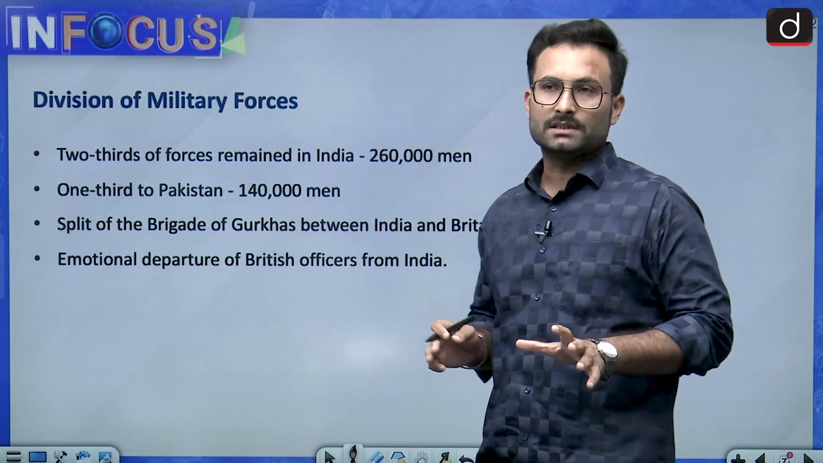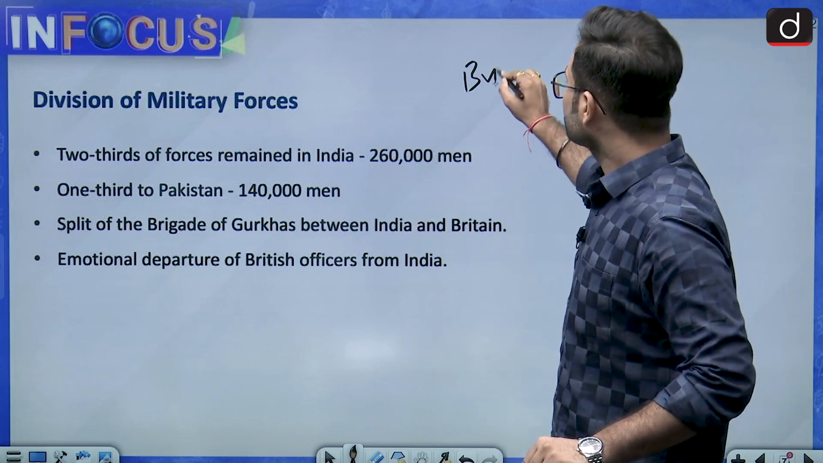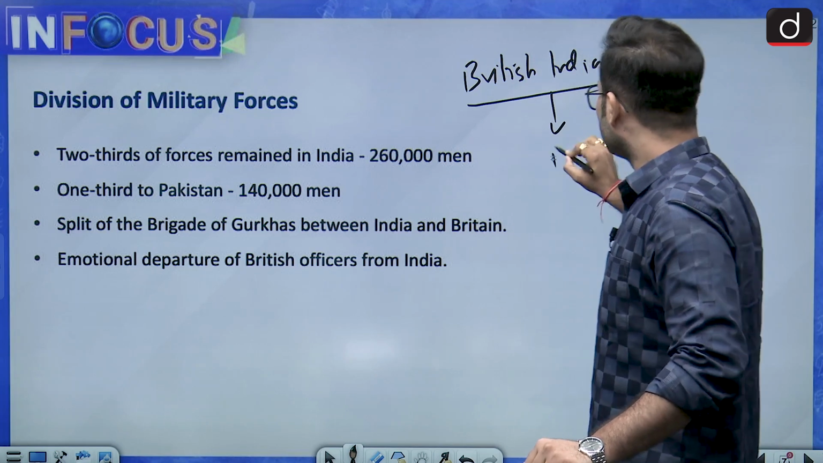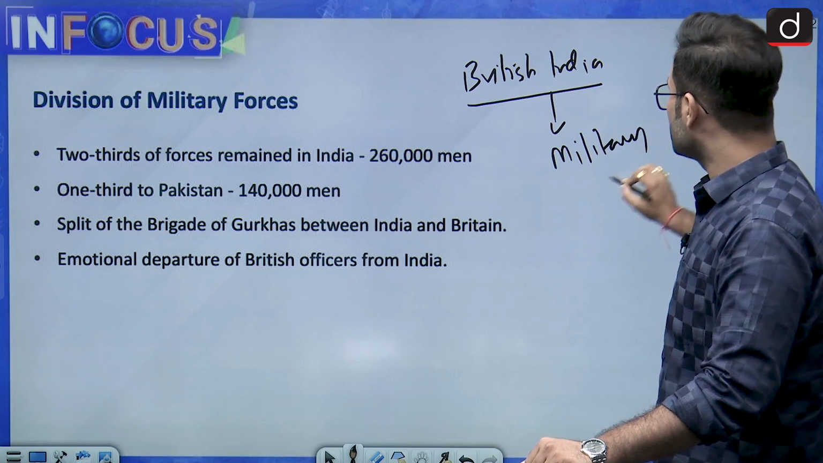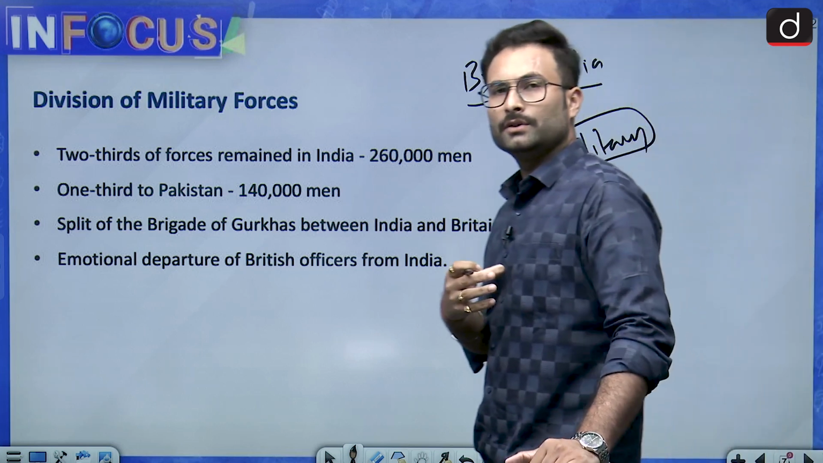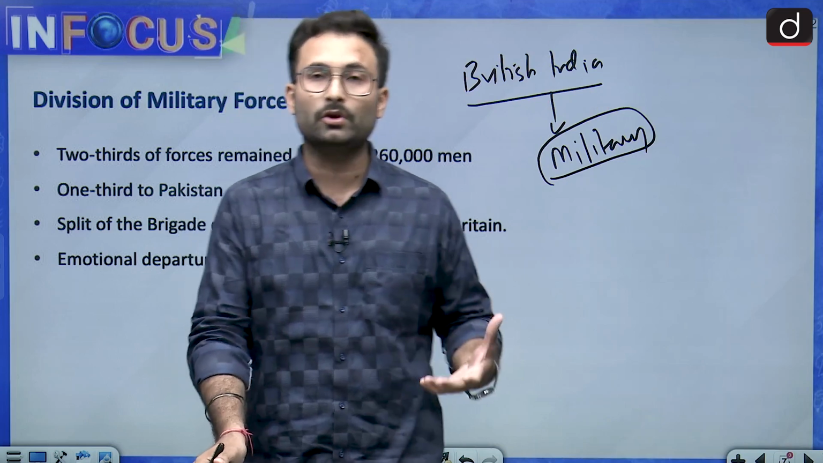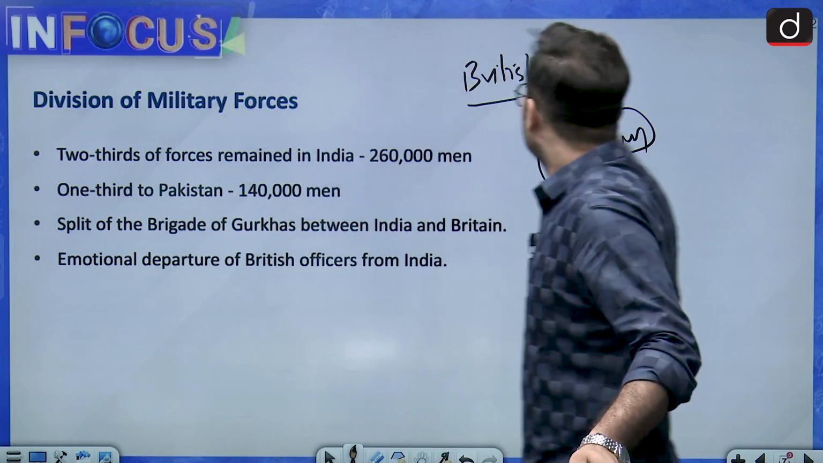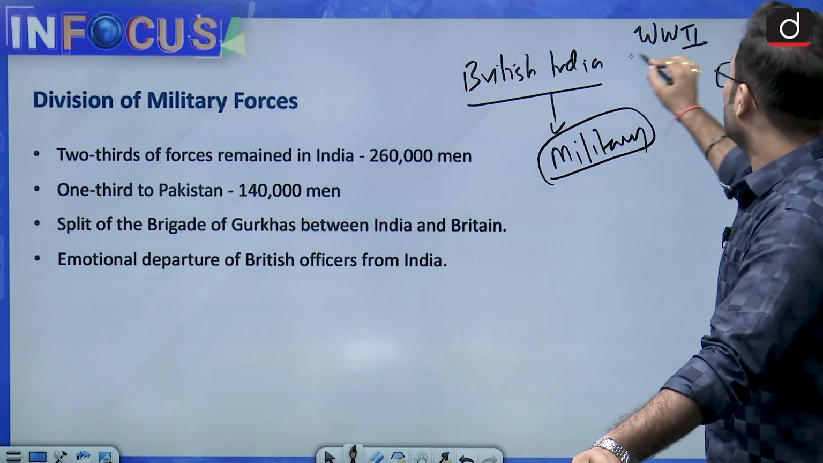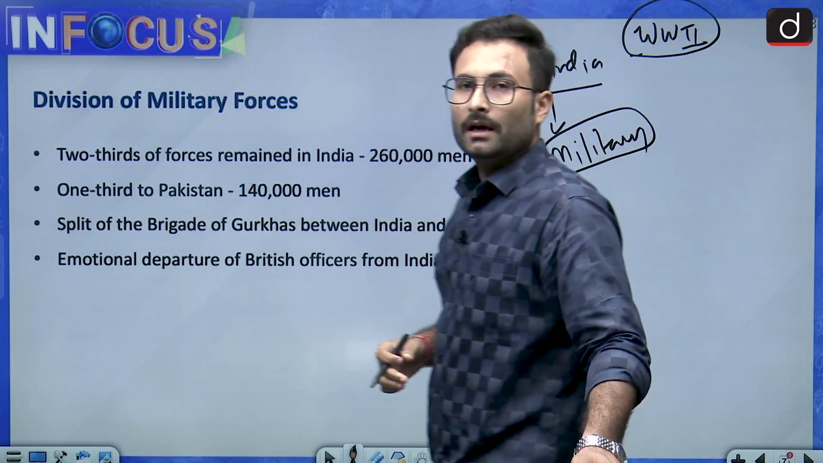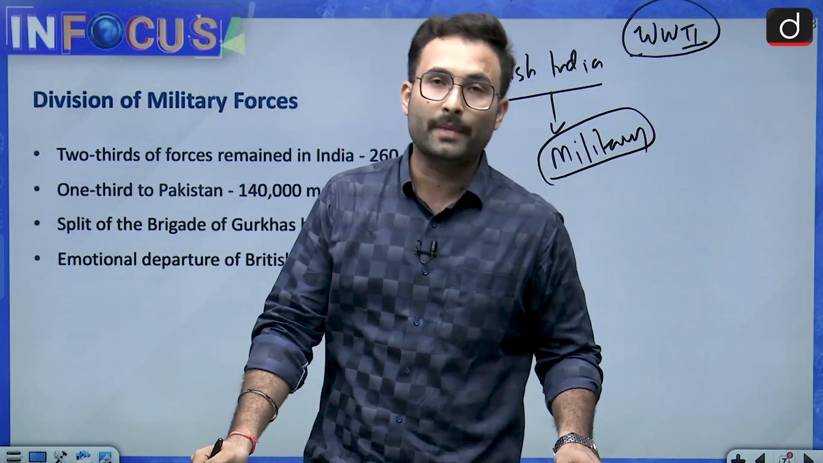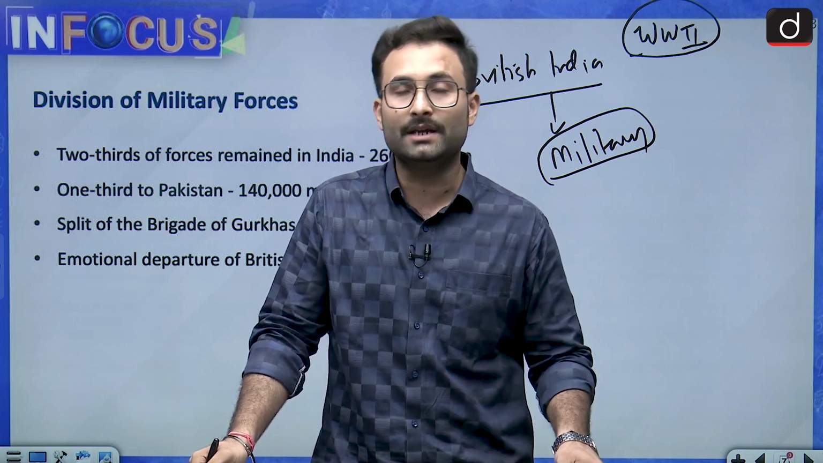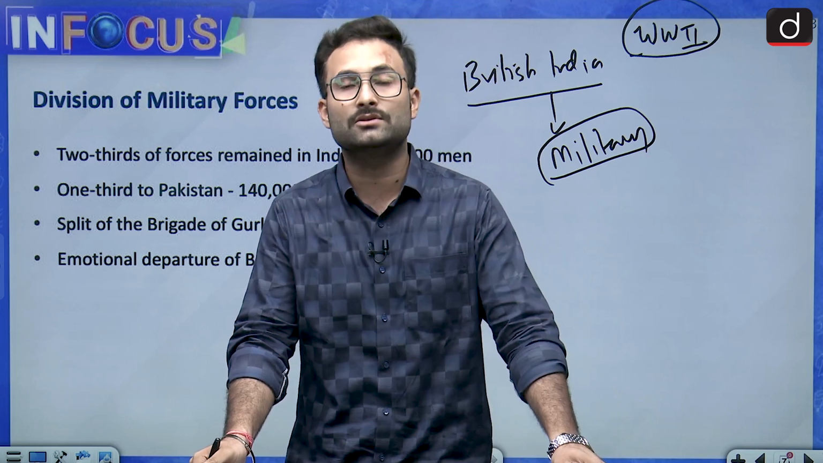Division of military forces. When we are talking about British India, it had its own military, or you can say army. This was a very huge asset for the British rule at that point of time, because you will see World War II was fought by the British Indian military, and eventually when they came back there was this naval mutiny as well.